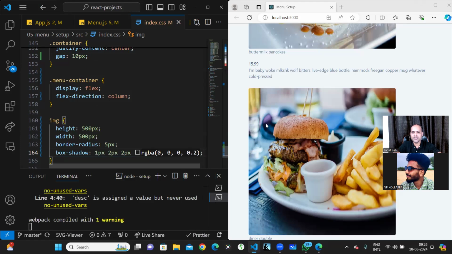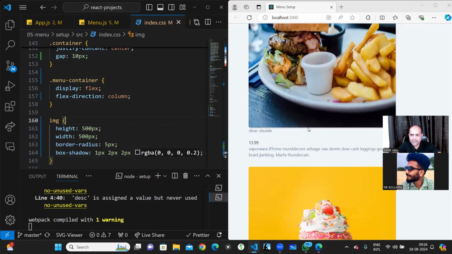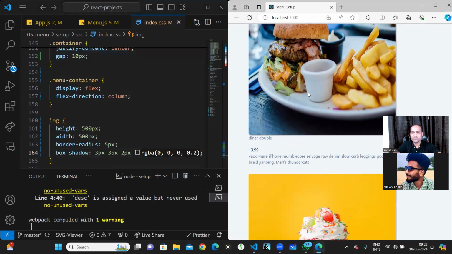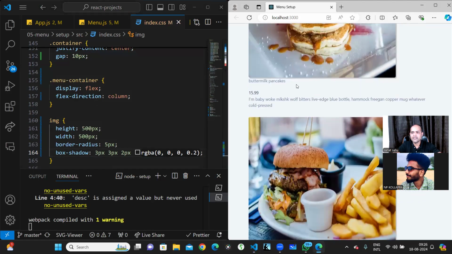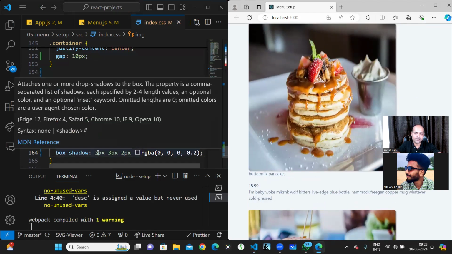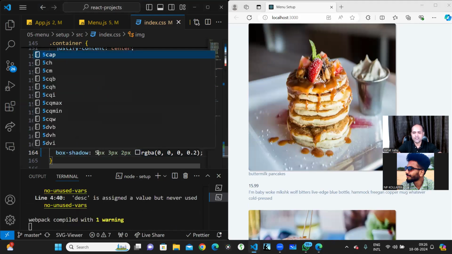If I save over here, you are not seeing anything in the image. Oh yeah, very light is there. Let's increase this to 3 pixel and this to 3 pixel. Now you see a little shadow is there, right? And the blur is also okay. Let's make it 5 pixel.